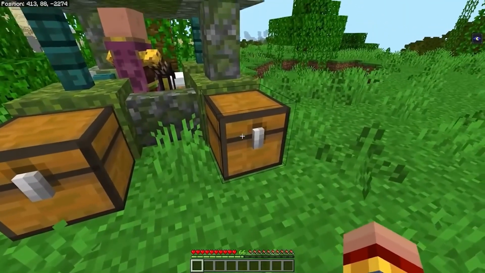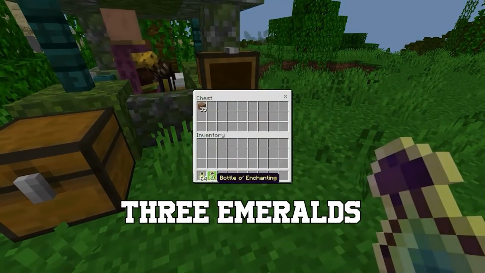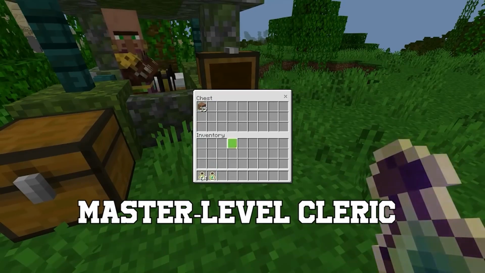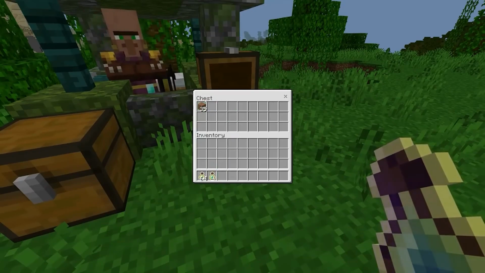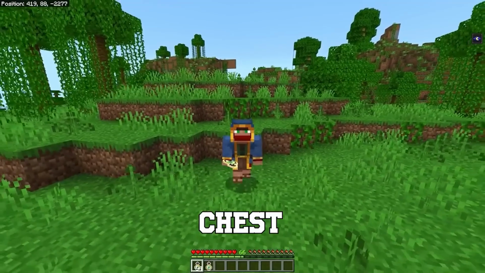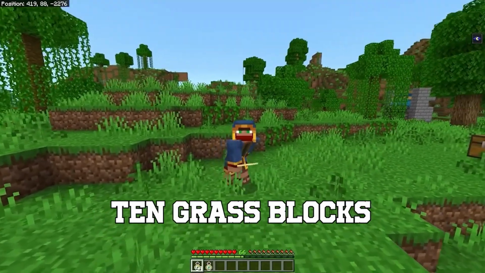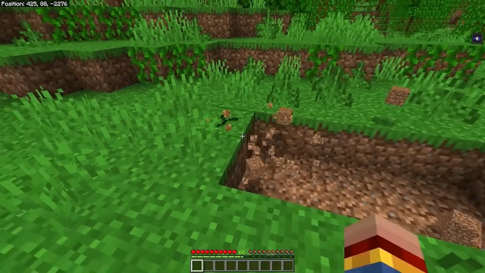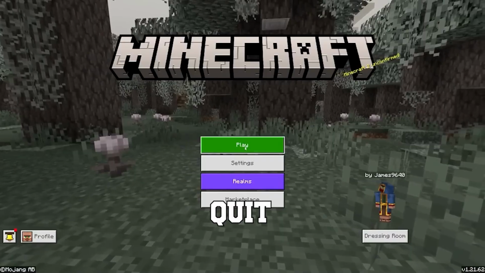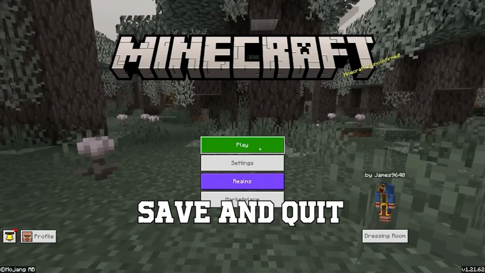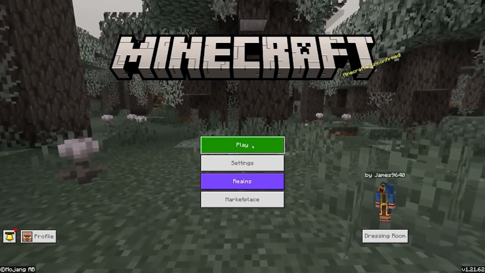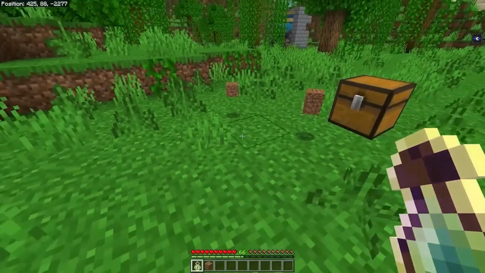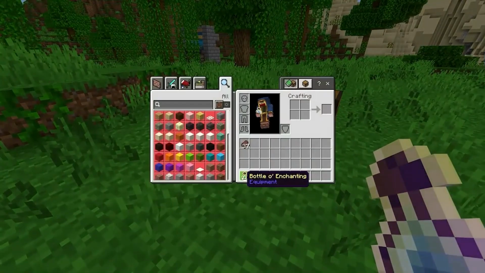Sounds good, right? So first, you need to trade 3 emeralds with a master level cleric to get 1 bottle of enchanting. Put the XP bottle into a chest and break around 10 grass blocks. The next step might confuse you, but trust me, you will get what you need. Force quit the game, but not using save and quit. Press the red X in the corner of the window and close the game from the home menu.